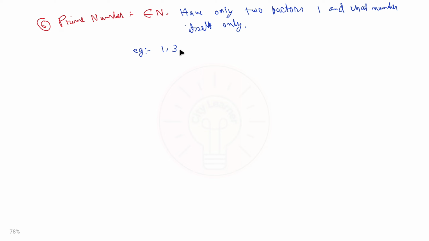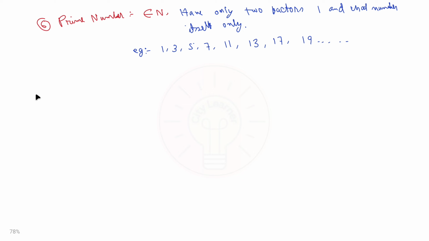Examples of prime numbers are 2, 3, 5, 7, 11, 13, 17, 19, 23, and so on. Any number whose factors are only 1 and that number itself.